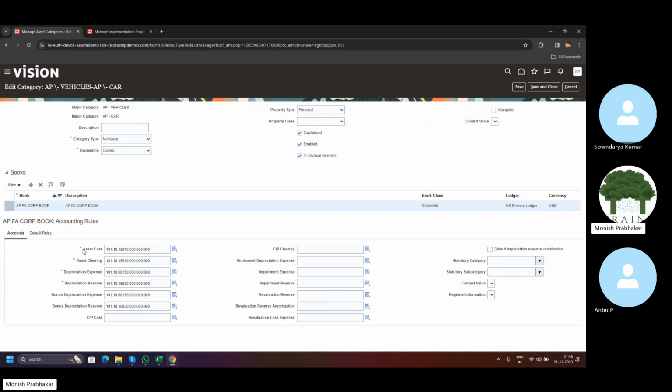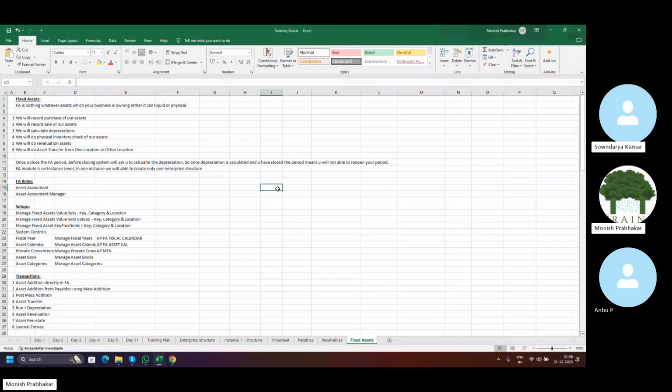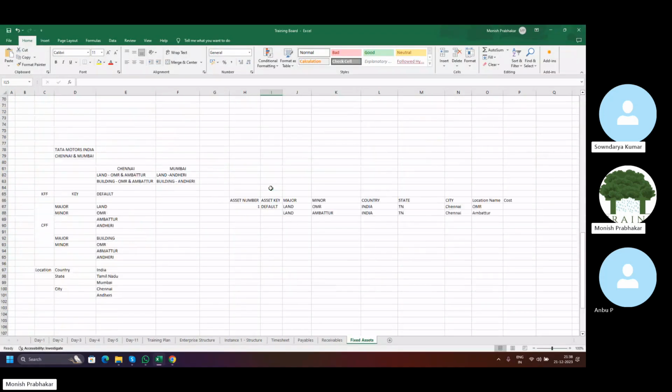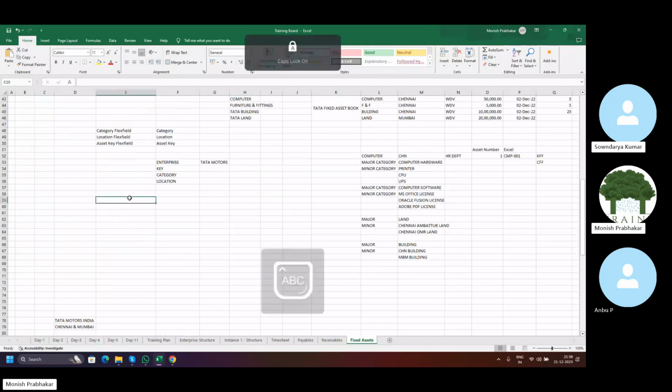For example, this asset cost is nothing but, whenever you create an asset manually directly in the system, the system will generate an entry: asset account debit, and then asset clearing account credit.